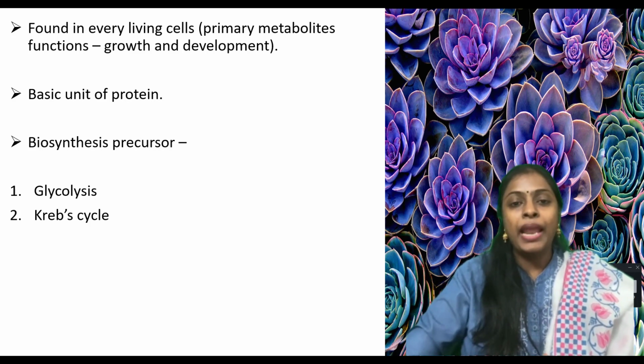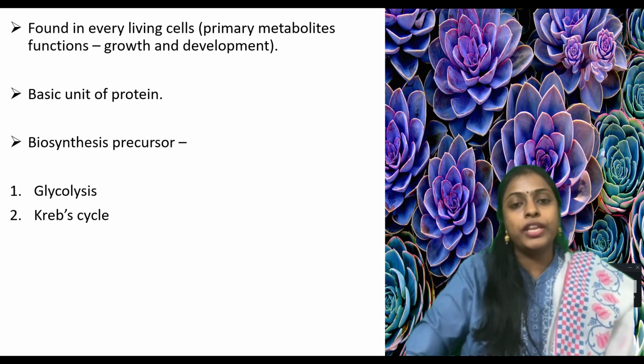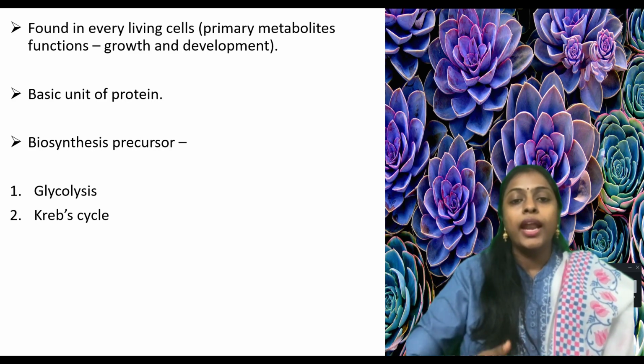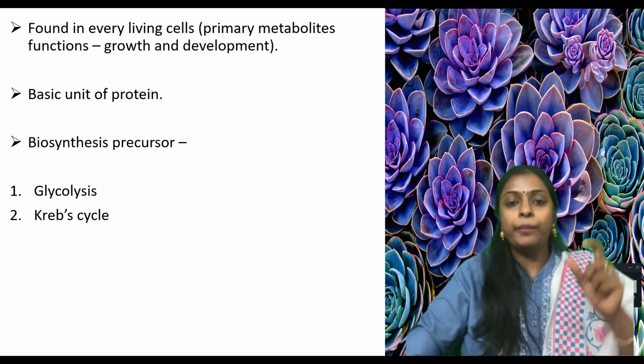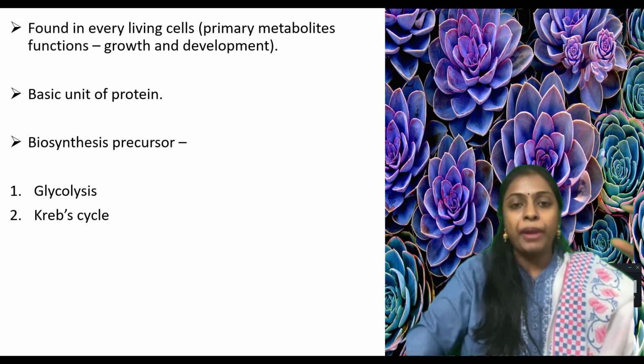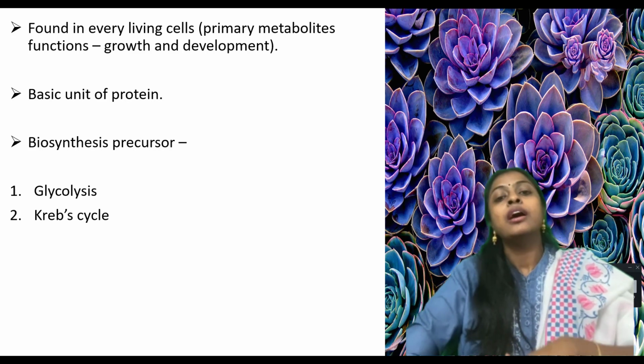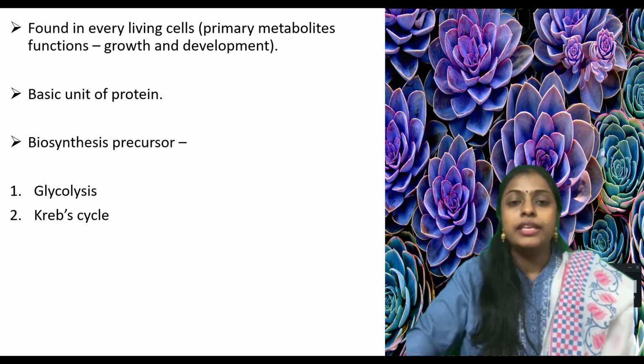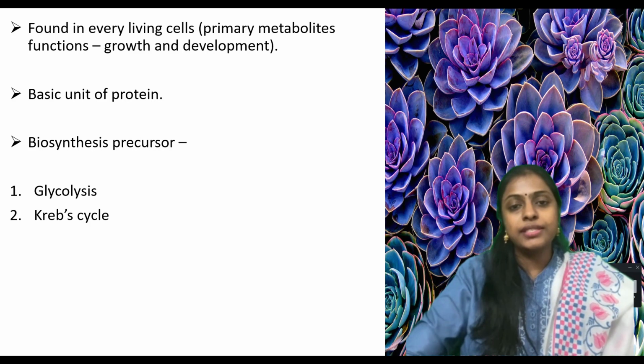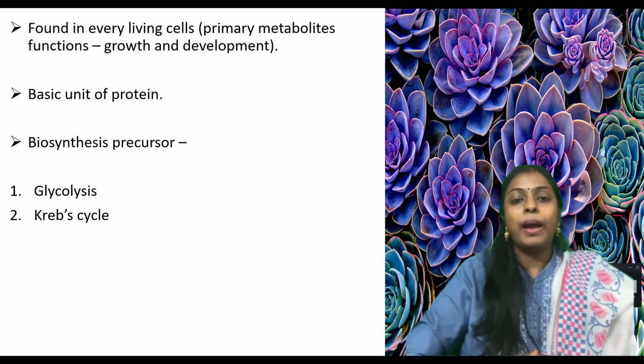So why will plants synthesize all these proteins? Plants synthesize these proteins for growth and development, because amino acid is a primary metabolite. So the primary metabolite function is growth and development, isn't it? Plants also use these proteins as protection from bacteria.